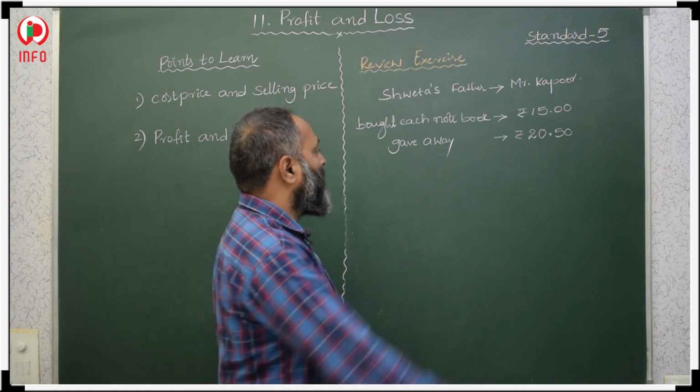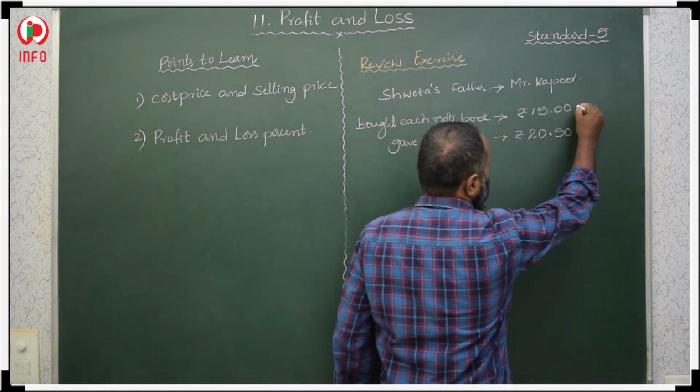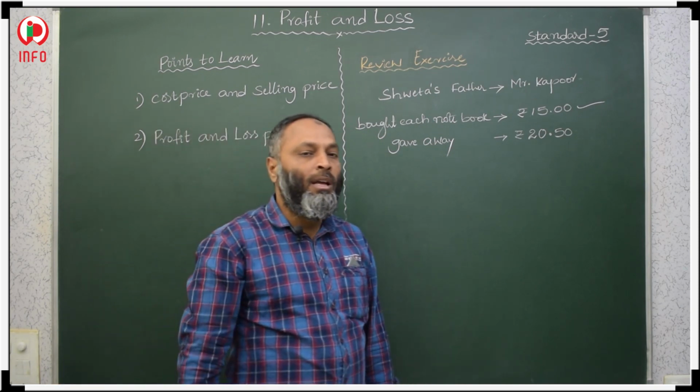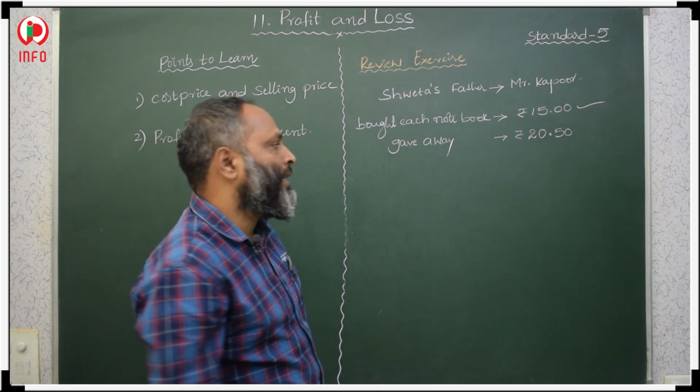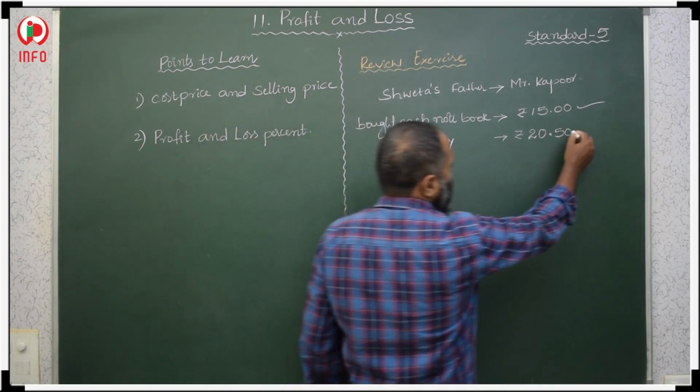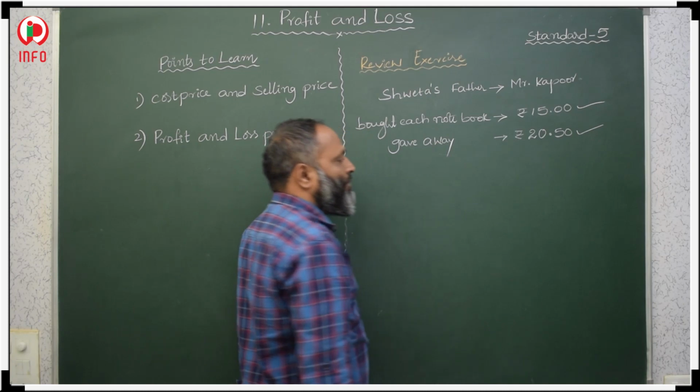At a price of 15 rupees he first bought from the wholesaler or dealer. Then he sells that notebook at 20 rupees 50 paise.